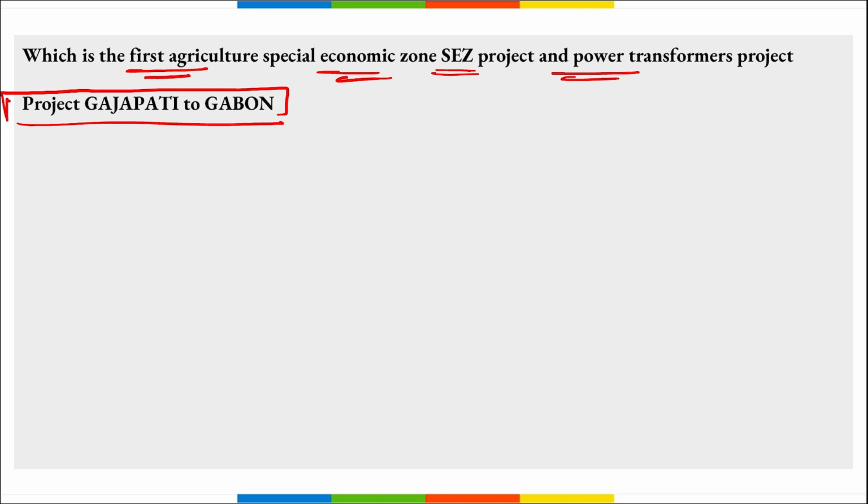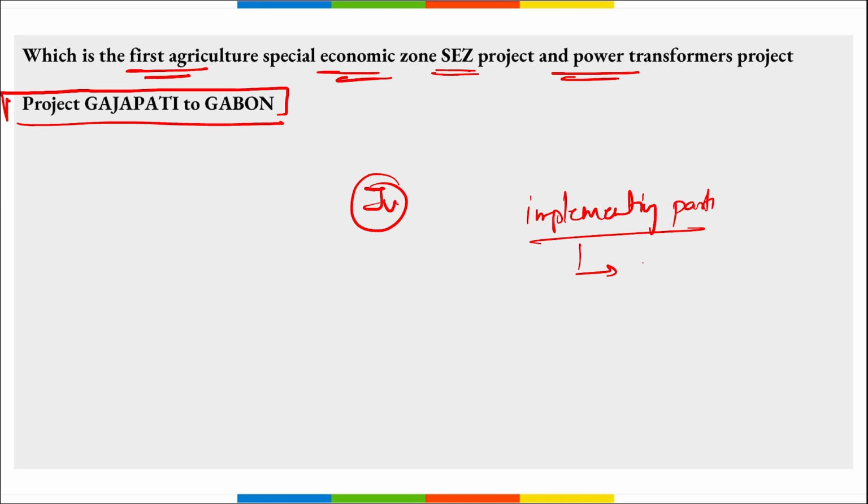Correct? If we look at it, it is a joint venture of the government of Gabon with Africa's AOM, as implementing partner, and Odisha's Centurion University of Technology and Management as the knowledge, training and technology partner. So in this question, the next difficult question that can be asked is, which is the implementing partner here? The implementing partner here is the Africa's AOM Group.